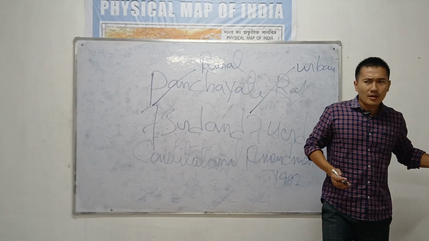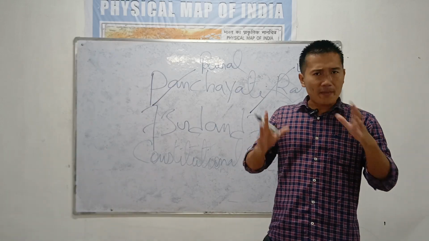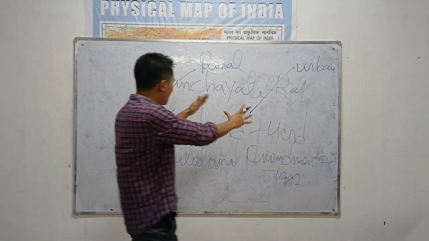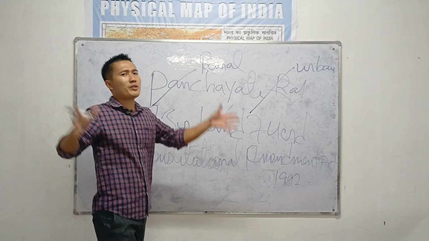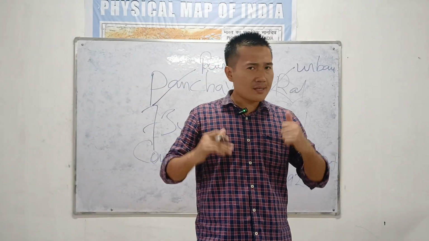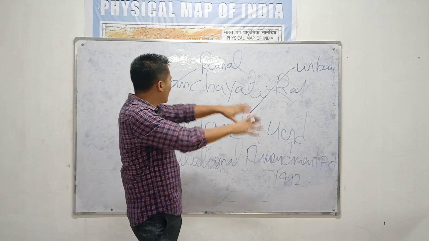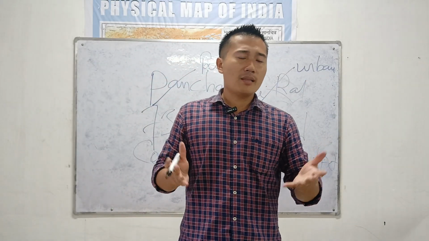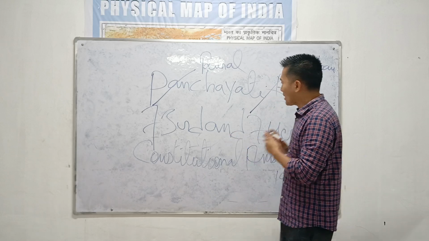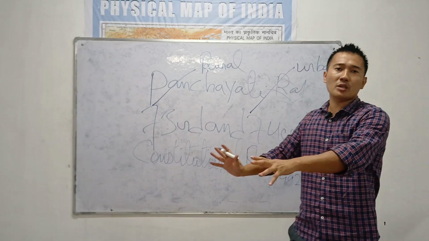However, before I discuss separately the 73rd and 74th Constitutional Amendment Act, today I will give you just a basic summary of all these acts together. Firstly, I will first discuss all the features in detail. Alright, together. After that, we will separately discuss the 73rd Constitutional Amendment Act and the 74th Constitutional Amendment Act.